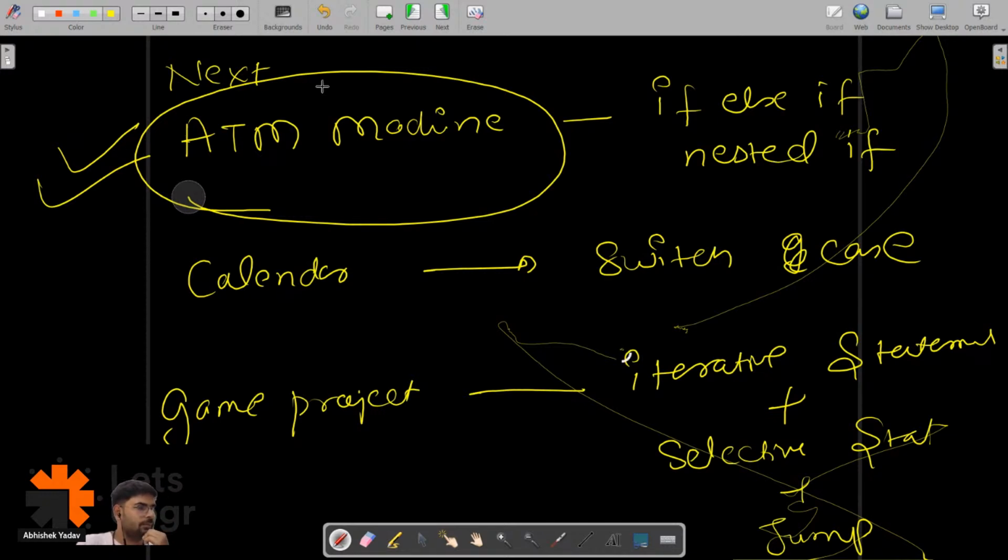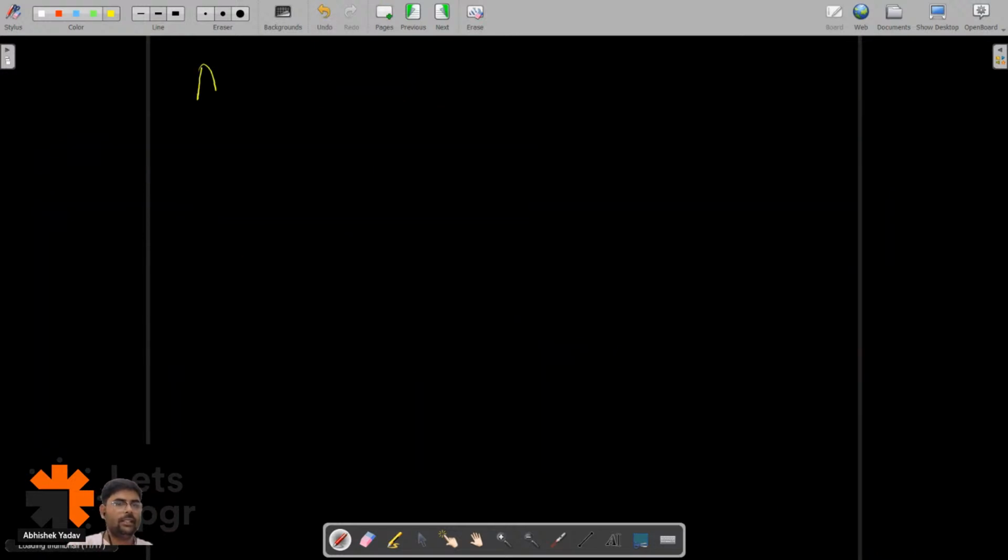If you want I can take this ATM machine example. Should I continue, guys? After 7:30 I noticed most of you are not there in the meeting. Please write in the chat, should I continue this ATM machine part or not?